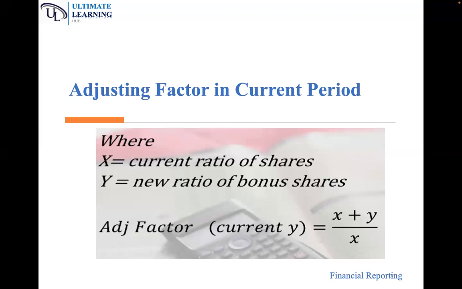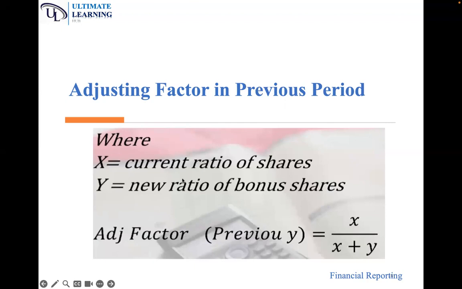So for the current year, we introduce an adjusting factor, which is X plus Y divided by X, X being the current ratio of shares, Y being the new ratio of shares. Also, to make the financial statements comparable, we must get the adjusting factor in the previous year. How do we get it? By having X divided by X plus Y, where X is the current ratio of shares and Y is the new ratio of shares.